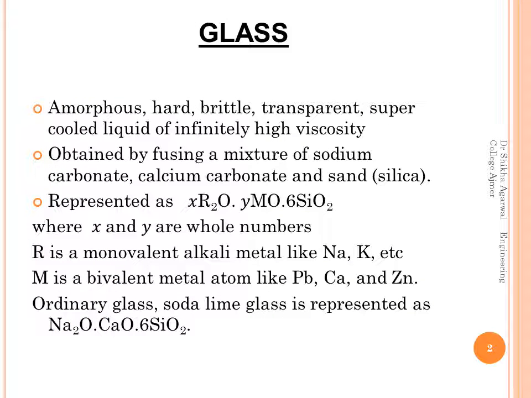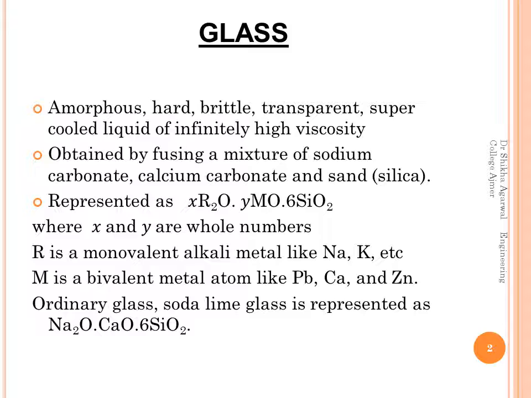Now, what is glass? Glass is an amorphous, hard, brittle, transparent, supercooled liquid of infinite viscosity. Why is it amorphous? When it breaks, it breaks into powder. It is hard, it is brittle, it breaks into pieces. It is either transparent or translucent, and it is not a true solid. It is a supercooled liquid of infinite viscosity.